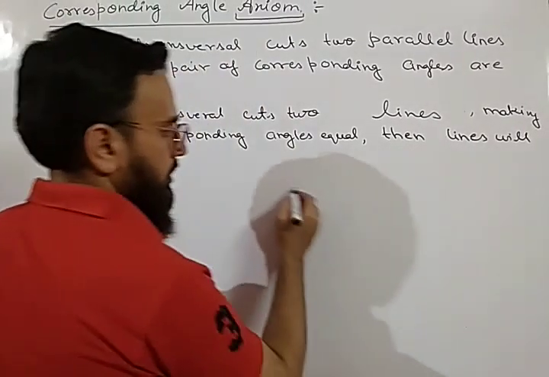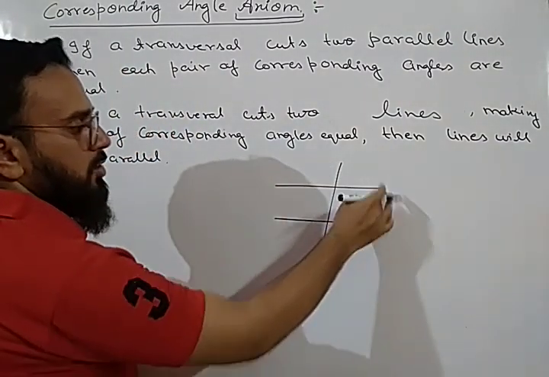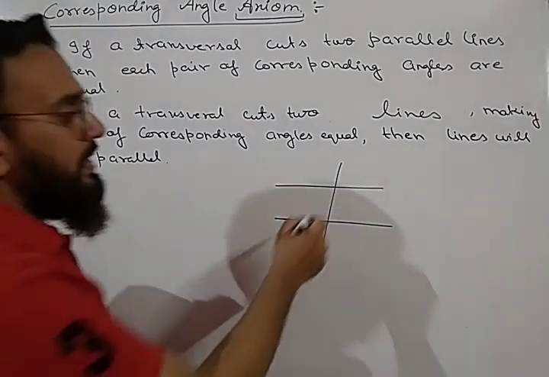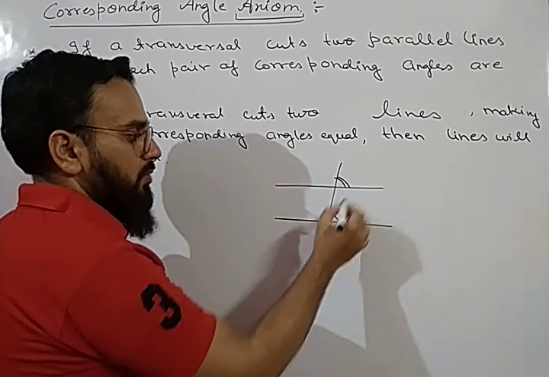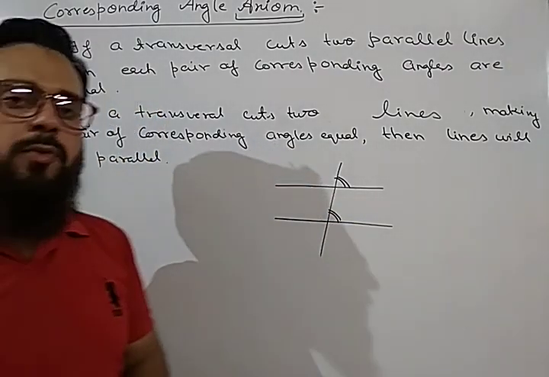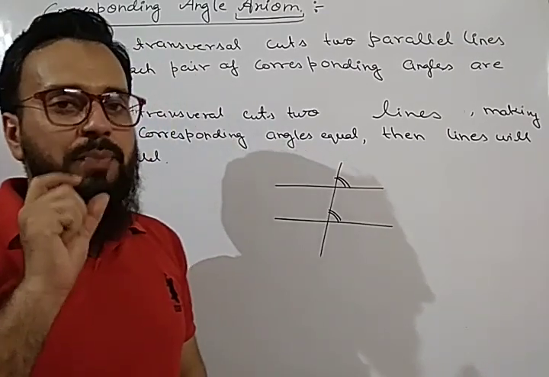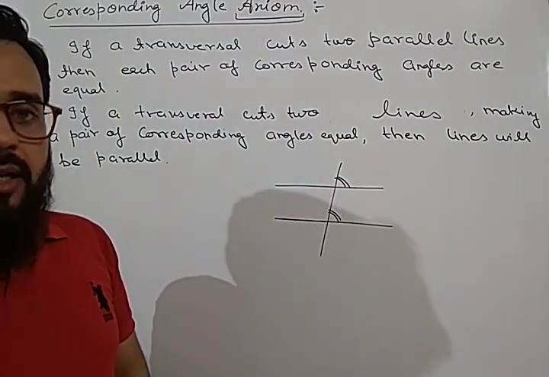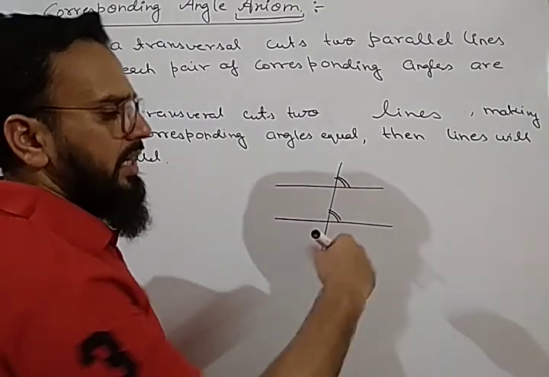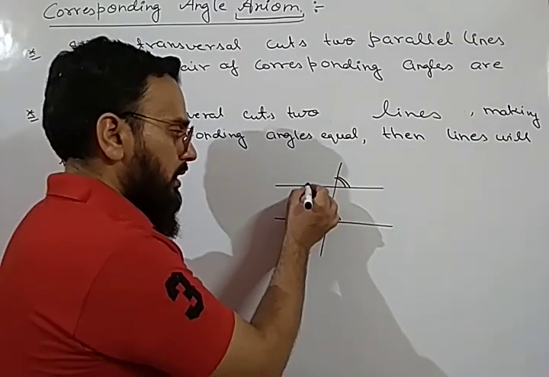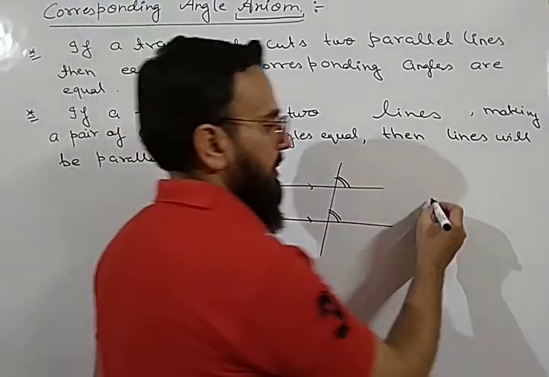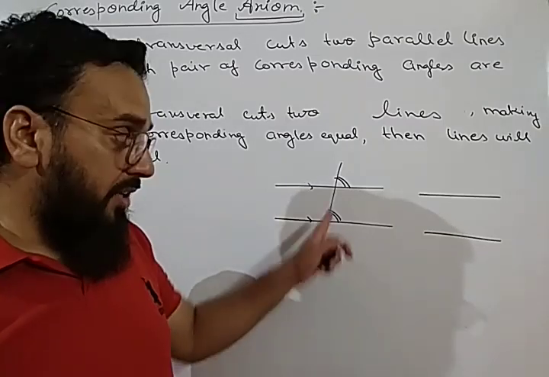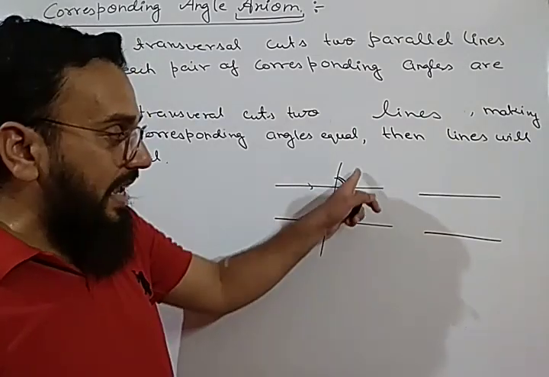So if you are given this figure, we have these two parallel lines. If parallel lines are given, then what will happen? Then corresponding angles will be equal. This angle will be equal to this angle. Okay, if the parallel lines are already given, then you will simply write that by corresponding angle axiom, these two angles will be equal. But sometimes it will not be given that the lines are parallel. In this figure, the lines are given as parallel, then these angles will be equal.